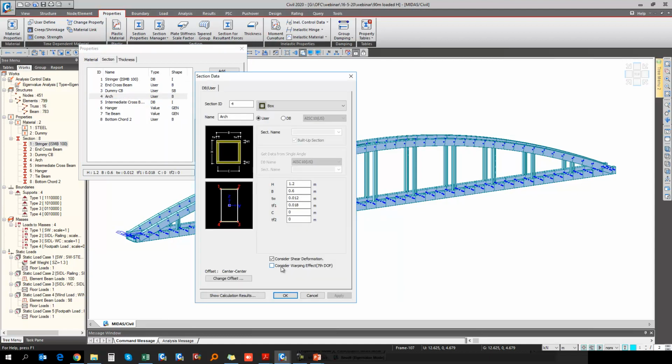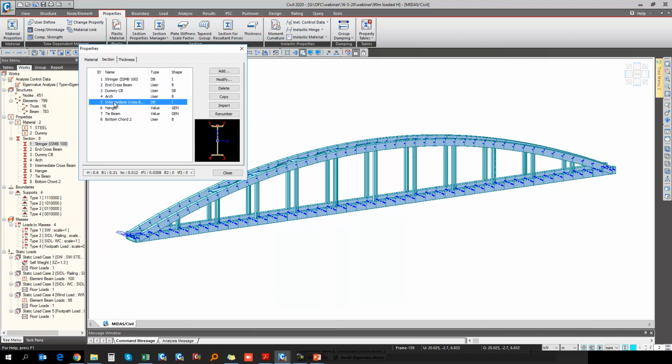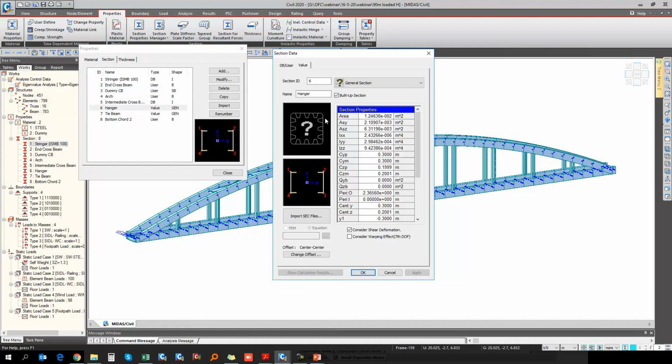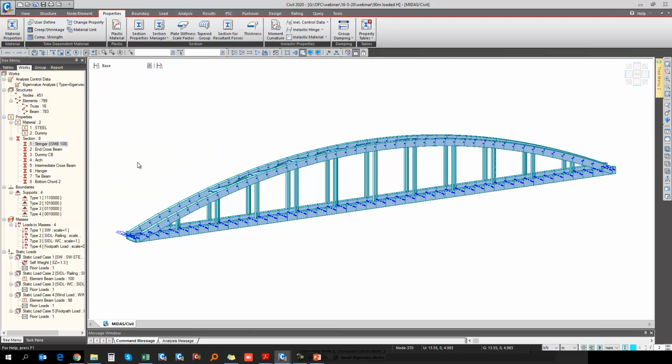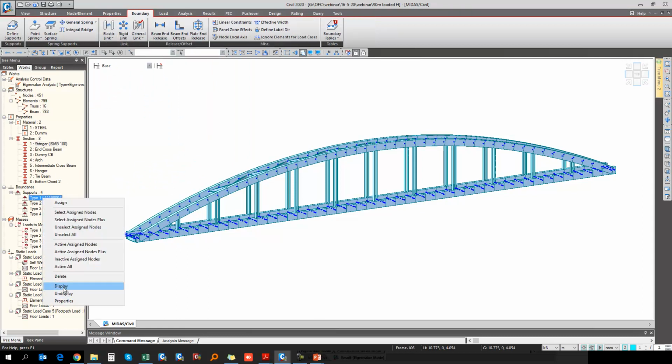For the arch section, we have considered the box type section. Okay, this is a typical cross section for the arch. This is for the intermediate cross beam. Then for the hanger sections, again as we discussed earlier, we have used the general section, which was created from the section property calculator. Same for the tie beam, and for the bottom chord again we have taken the box section. Okay, then coming to the boundary condition, here we have considered the pot PTFE type of structure.